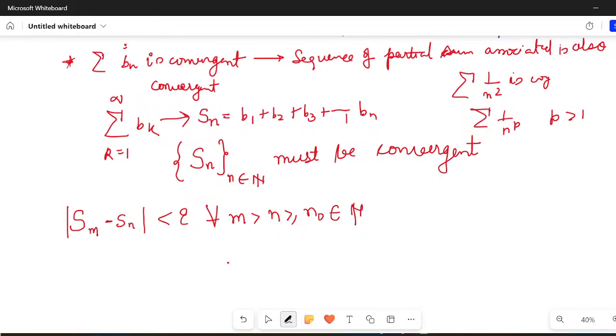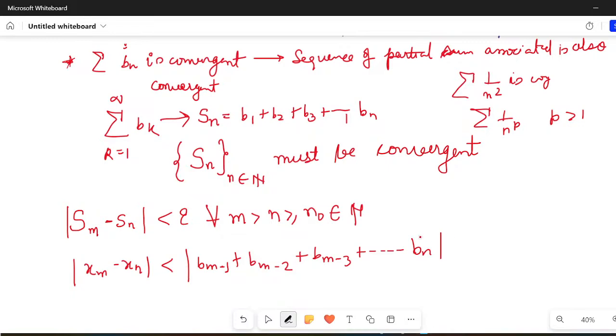What was given to you? It was given to you that modulus of xm minus xn is less than modulus of bm minus 1 plus bm minus 2 plus bm minus 3 and so on, up to bn at the end. What does it imply?